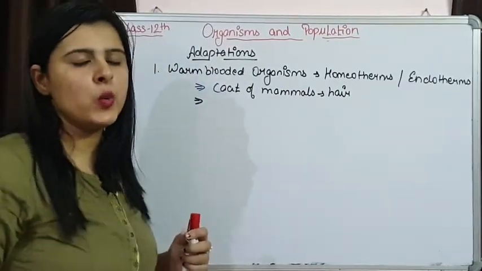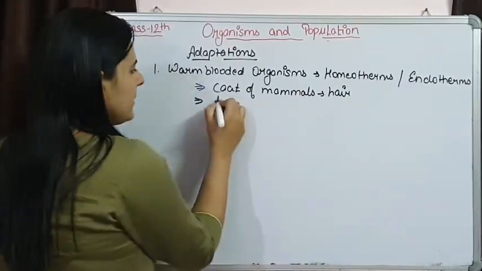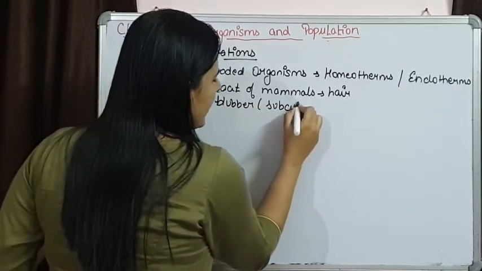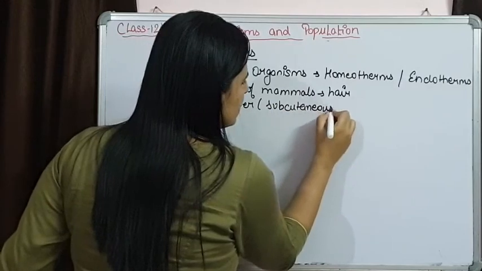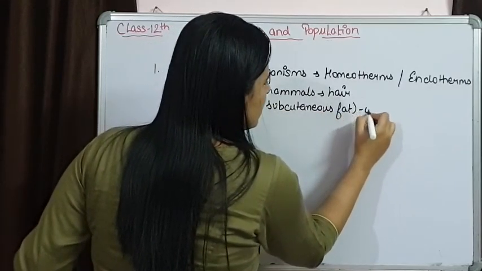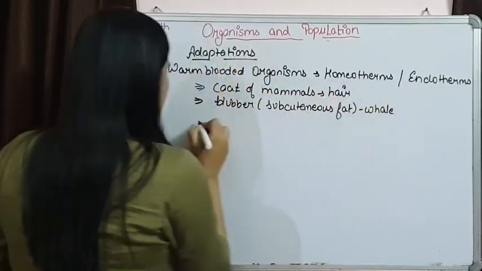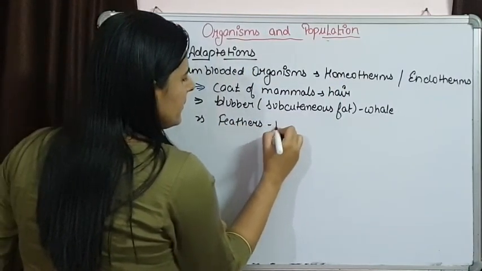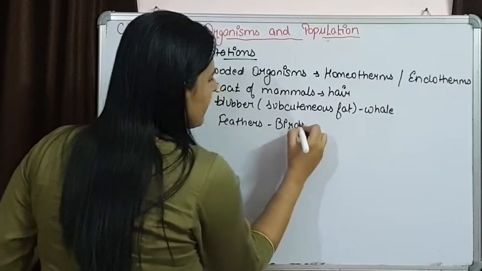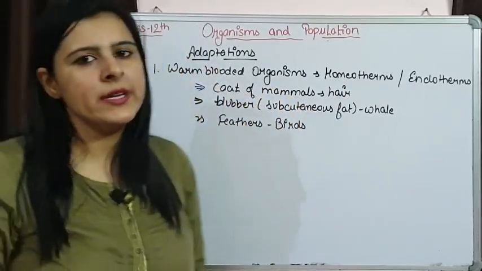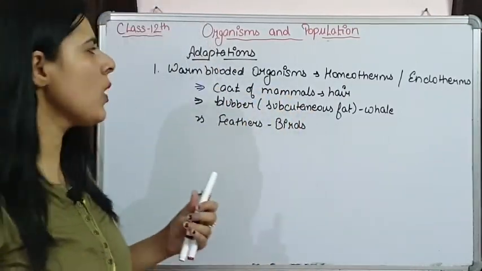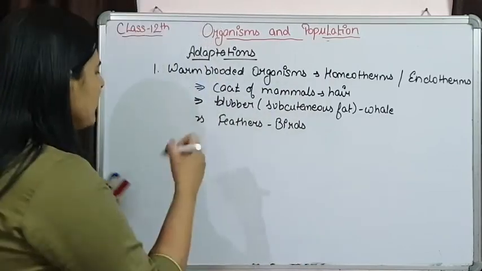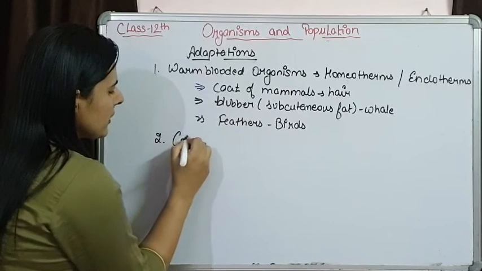Whales have blubber, that is subcutaneous fat. Birds have feathers for the maintenance of body temperature. So this is how these warm-blooded organisms have adaptations. The second type of organisms are cold-blooded organisms.